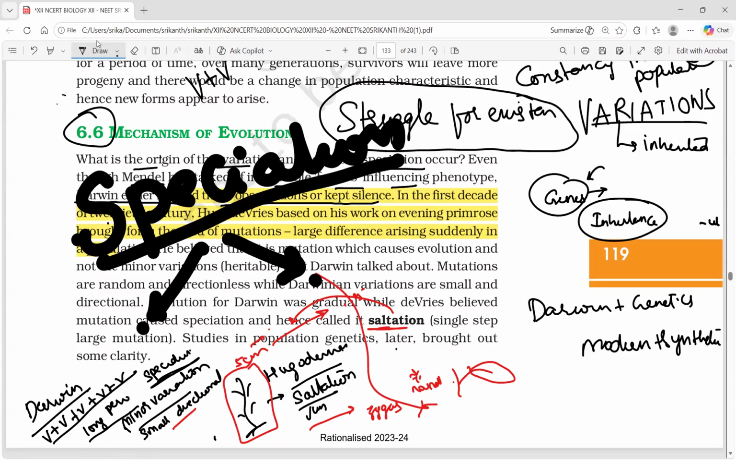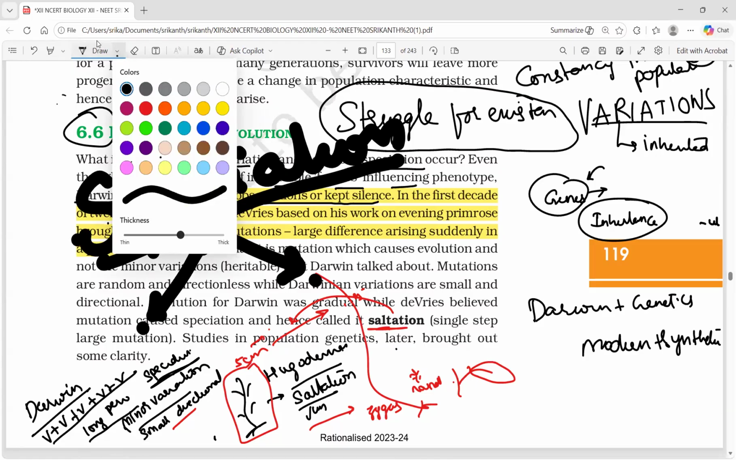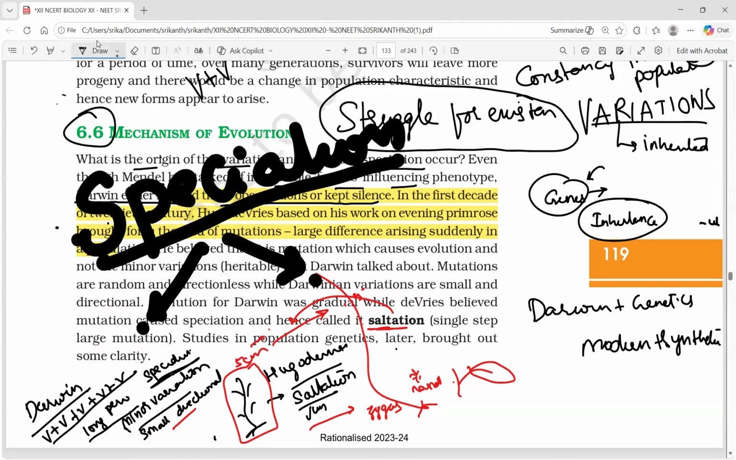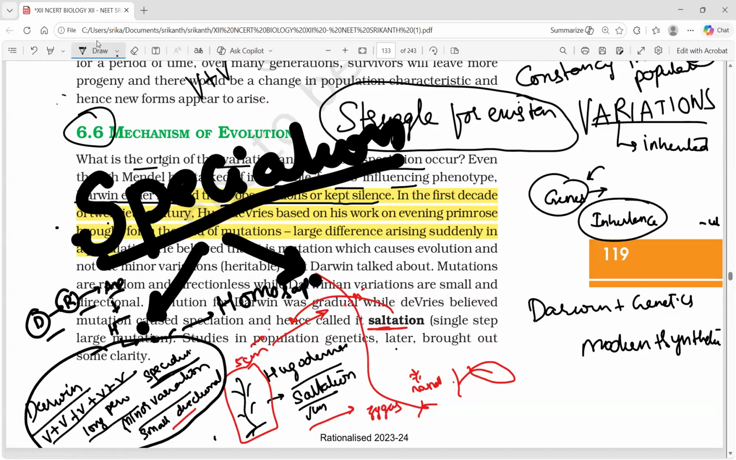So how do we understand, sir? How does that evolution happen? In the coming time, we are going to study human evolution: Dryopithecus, Ramapithecus, Australopithecus, Homo habilis, Homo erectus, Homo neanderthalensis, and finally Homo sapiens. So it took a longer period of time, and various intermediate stages were formed.